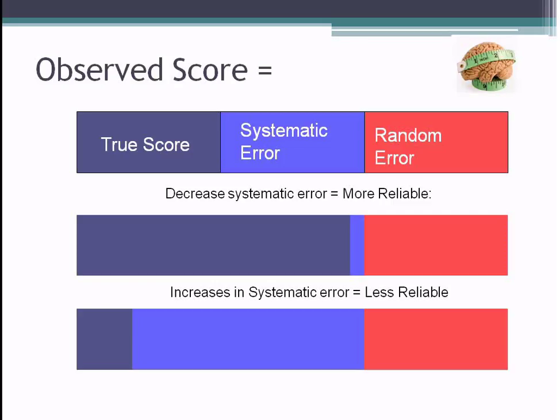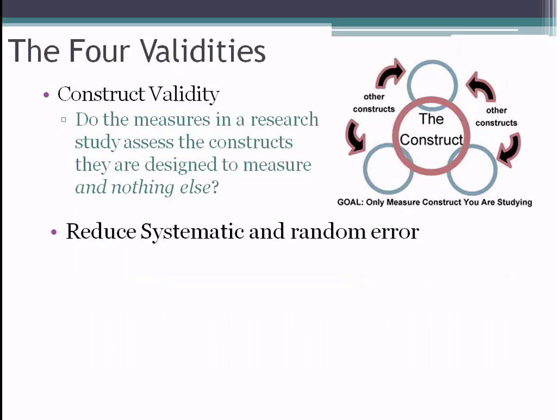Now again, this is all abstract. We'll talk later on about specific ways that we do this. Another thing to notice here is that we can't really have an effect on random error, right? Random error just happens when we're doing our studies, right? It's just noise in the data. It's that person's particular mood that day when they came into your study. And there's not much that we can do about that. Although we'll see at the end of this lecture, there is a way that we can sort of distribute that random error equally among our experimental and control conditions.